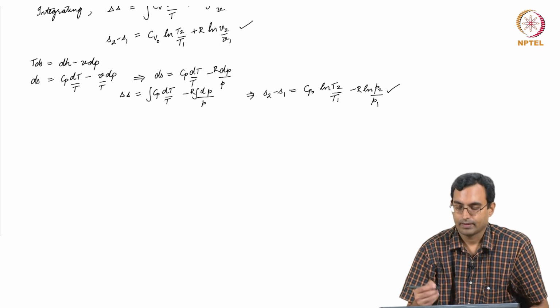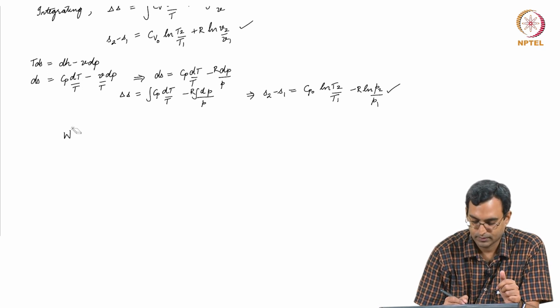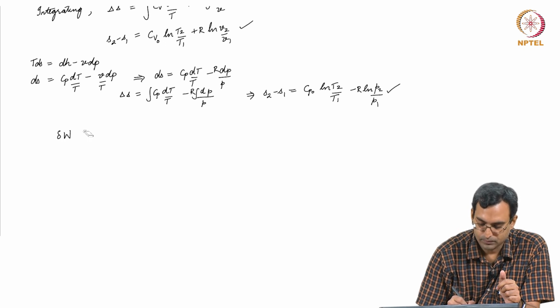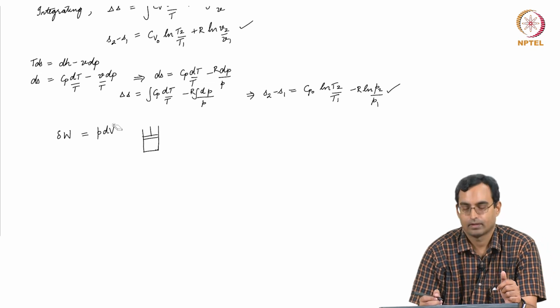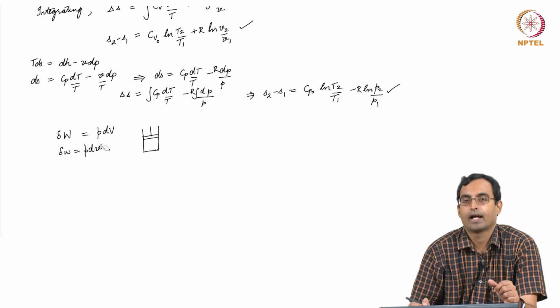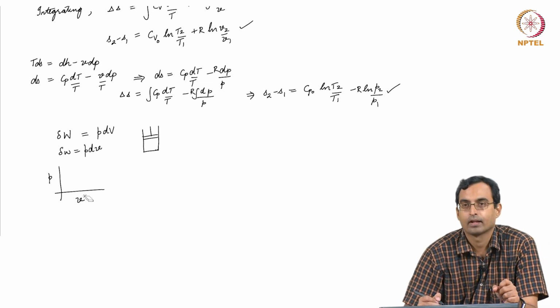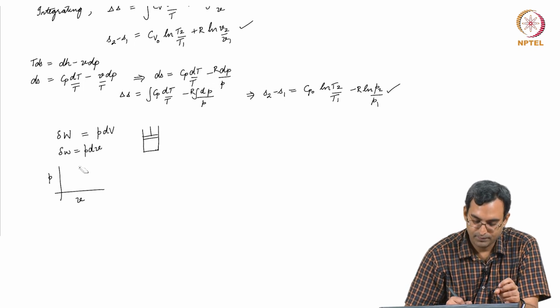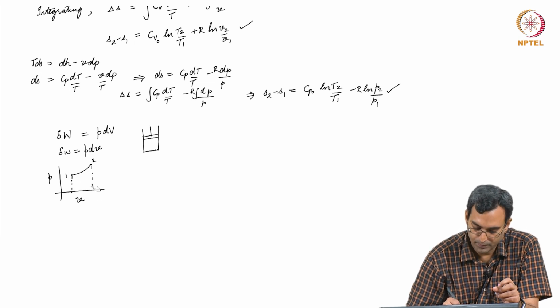This also is an interesting thing to look at. So, we have been so far looking at work in the context of the first law, and we said that del W, where we have a piston cylinder arrangement, is for example PdV, or del small w is P d small v, and because this is the case, we have been generally drawing PV diagrams, because in this case what we see is PdV is like some y dx, essentially the area under the curve with respect to the v axis on a PV diagram.